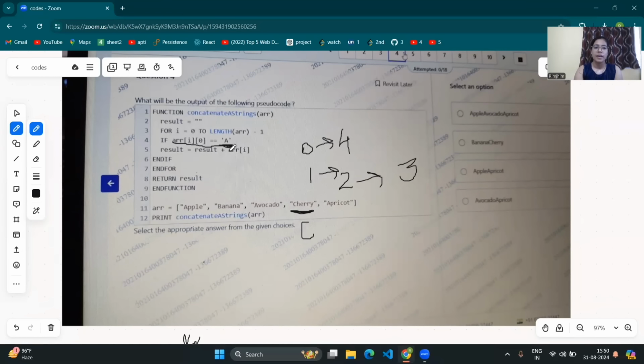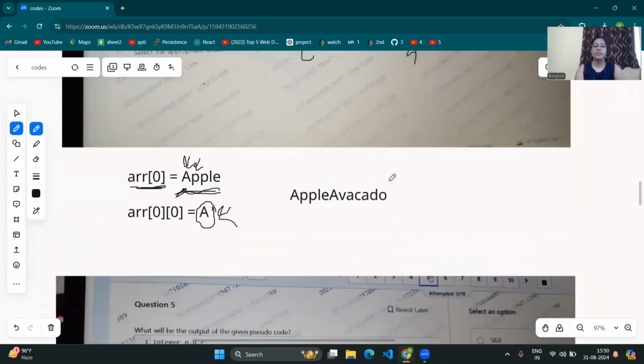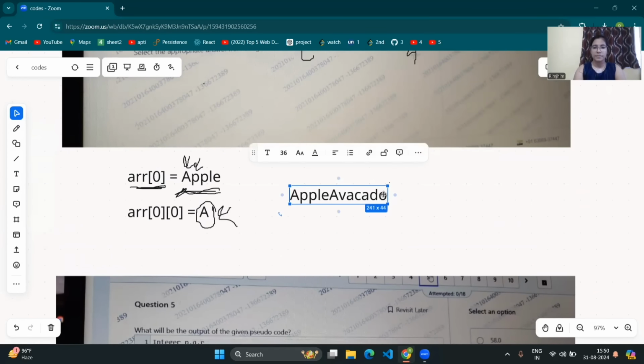So again, we have I plus plus. From third index, we will go to fourth index, that is 0, 1, 2, 3, 4. Apricot. Now, array of I is apricot. Again, we will check the if condition, that is whether the first character is A. Yes, the first character is A. So the result will be updated. The previous result was this one, and it will be updated as another element will be added here.